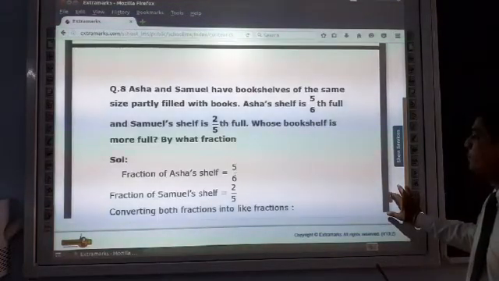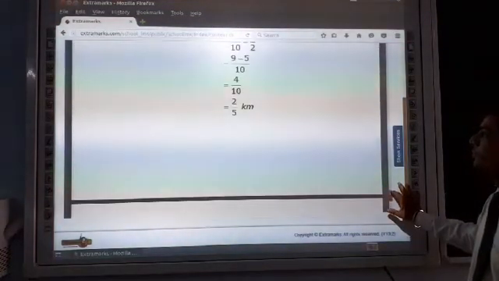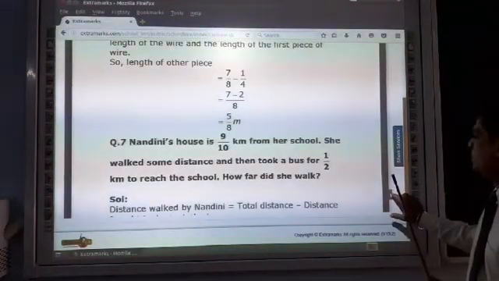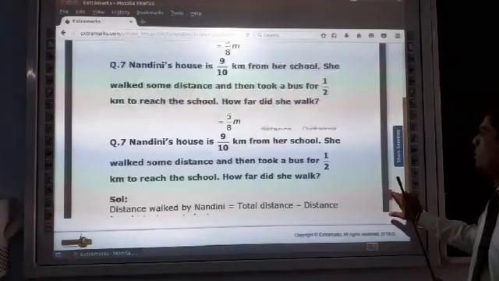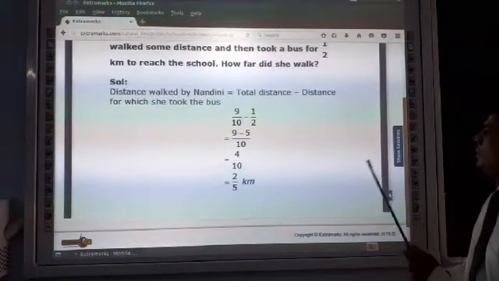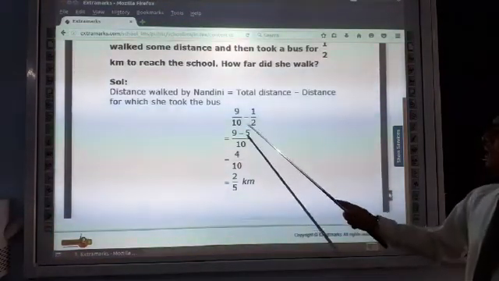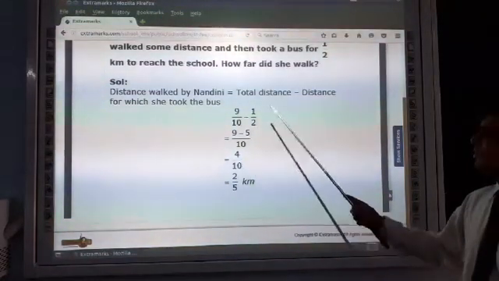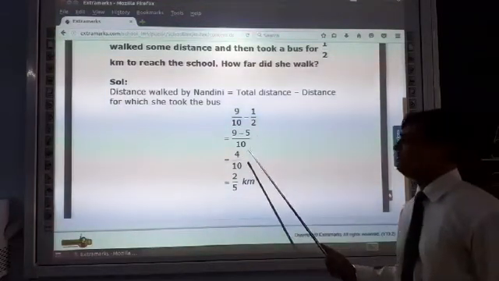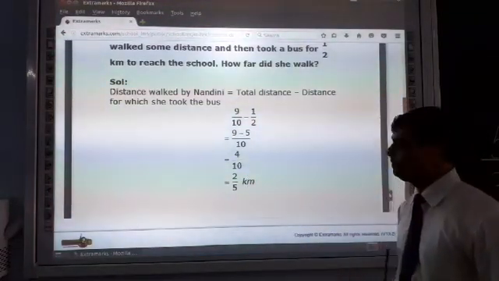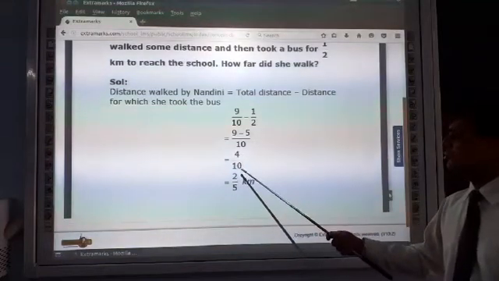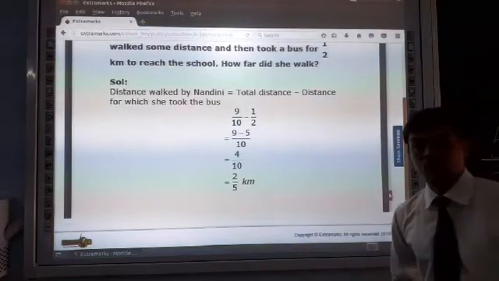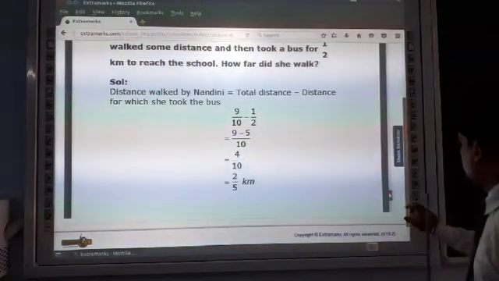LCM is 10. 10 ones are 10, 9 ones are 9. Minus 2 fives are 10, 5 ones are 5. 9 minus 5 is equal to 4/10. 2 twos are 4, 2 fives are 10. So 2/5 kilometer. This is the answer. Next question.